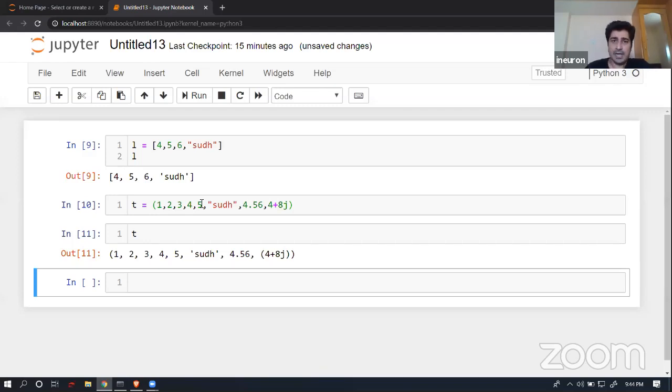I'm able to store every kind of data, even in lists and tuples. There is no problem with that. Then what is the difference? Why are we talking about tuples? If we can achieve everything inside a list itself, then there is no need to talk about tuples in this case.